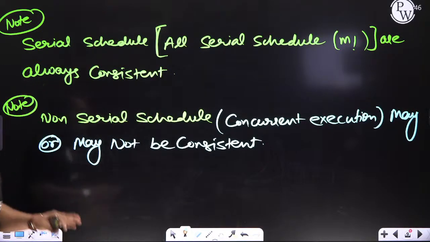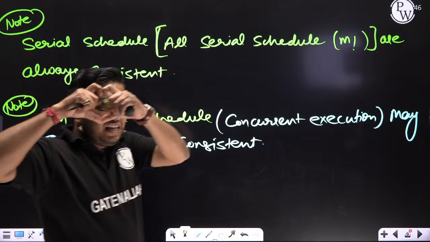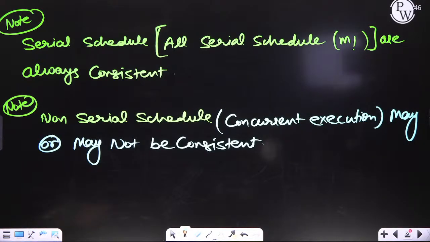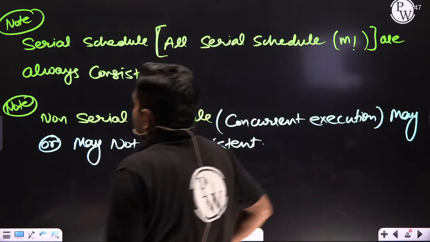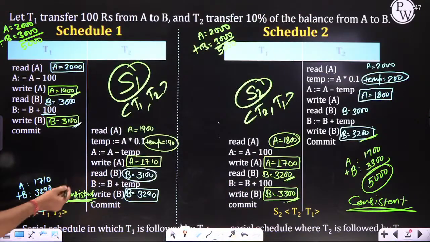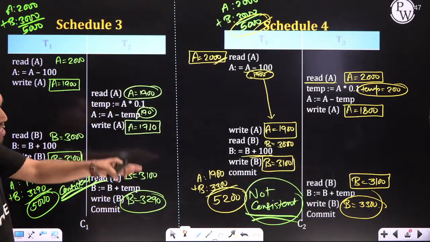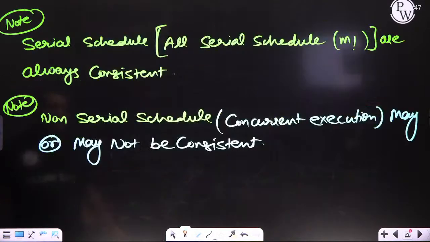Are you getting my point? This conclusion is crystal clear. Kindly write down in the chat box, everyone. Please. Everyone, everyone, everyone. All clear? Very good. What we have done is serial schedule. How much? All serial schedules. You can see all serial schedules are always consistent, but non-serial schedules may be consistent or may not be.